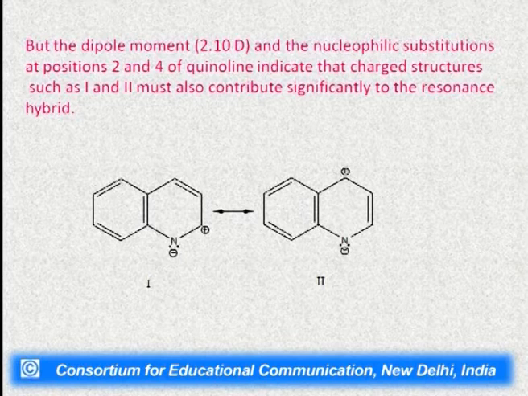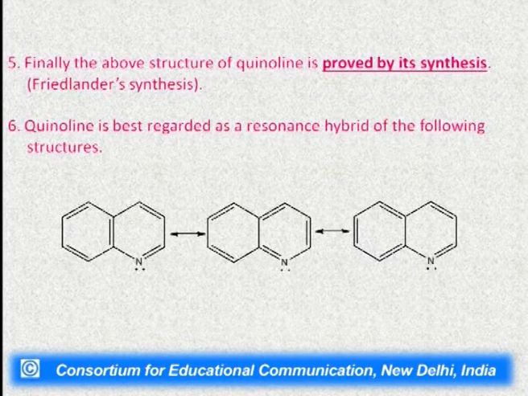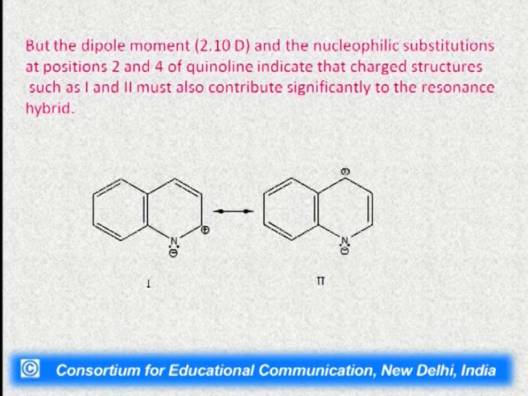So the resonance hybrid which we have shown in the last picture, these 3 structures alone are not sufficient to describe the quinoline structure. We have to add 2 more structures, which are 2 polar structures. After contributing of these 5 structures, only then we will say that quinoline is a stable molecule which shows all electrophilic and nucleophilic reactions.